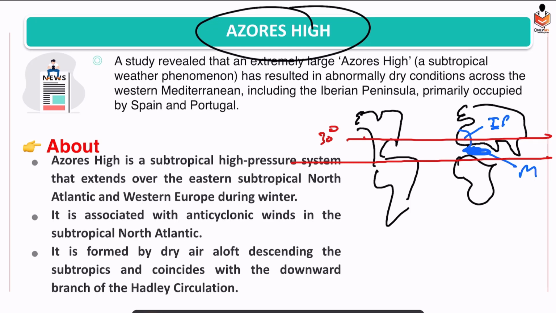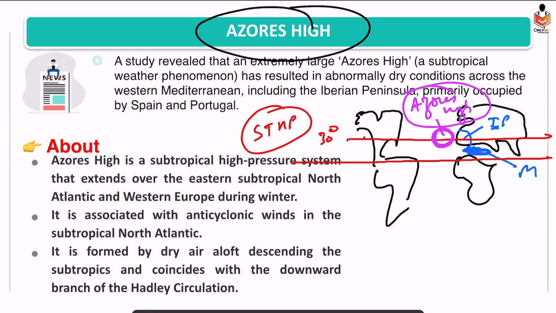Formation of a subtropical high pressure belt. And we know this high pressure belt is not continuous, rather it is broken into cells. So on the western part of Europe, we have one high, Azores High. So because of Azores High, what are we observing? Subsidence of air. So this leads to dry conditions in the Iberian Peninsula. This was the news basically.